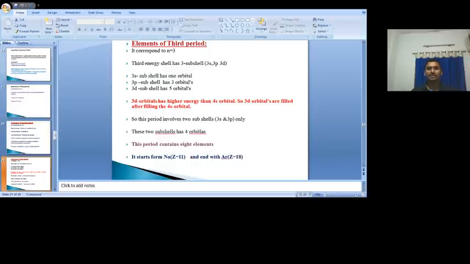The 3s and 3p subshells have 4 orbitals in total. These 4 orbitals can accommodate a maximum of 8 electrons. So 8 elements are present. The first element starts with atomic number Z is equal to 11 and the last ends with atomic number Z is equal to 18. So the second period and third period have the same number of elements, that is 8. Then we go to the elements of the fourth period.